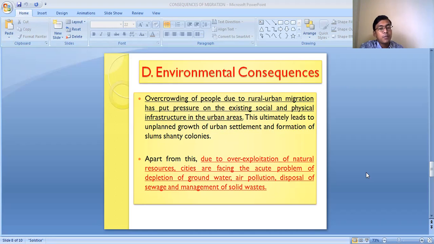There will also be problems in the disposal and management of sewage, because the drainage systems may collapse or break down. In that case there will be a problem in sorting out the disposal of waste products, and it may cause environmental issues. So these are the environmental consequences which take place because of migration.